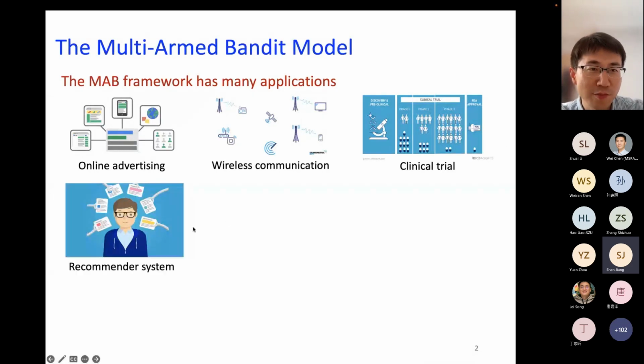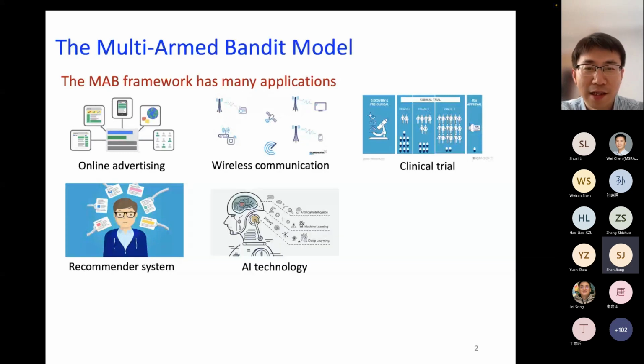In recommendation systems, you want to recommend items to users, and so you want to learn which items are favored by which users. But similarly, you don't want to spend all the time learning, because then the users will not be very happy. In machine learning training and AI models, you want to figure out which models or experts are more effective, but you don't want to spend all the time learning.